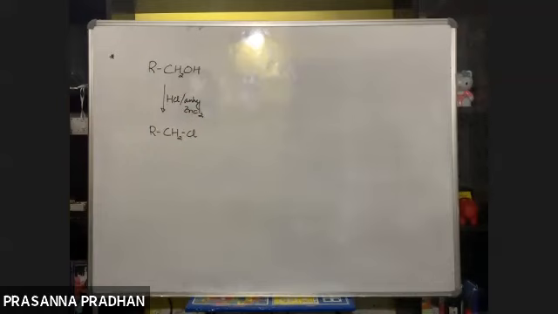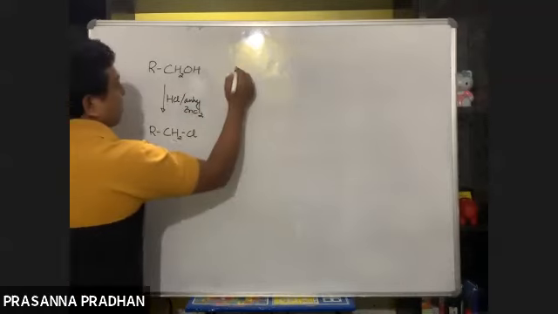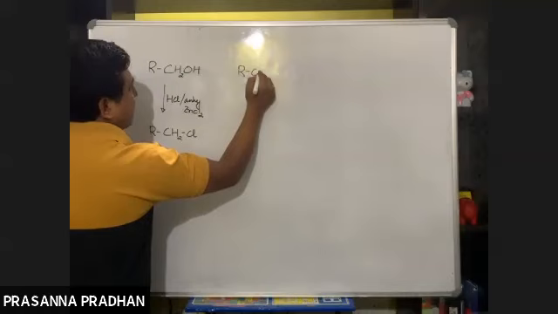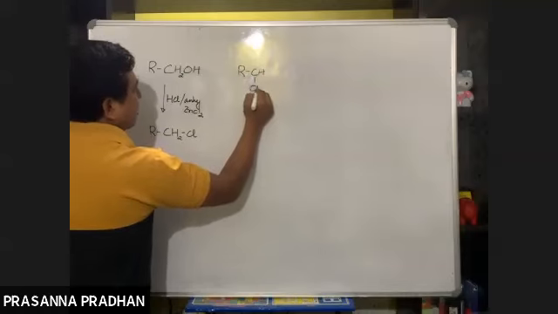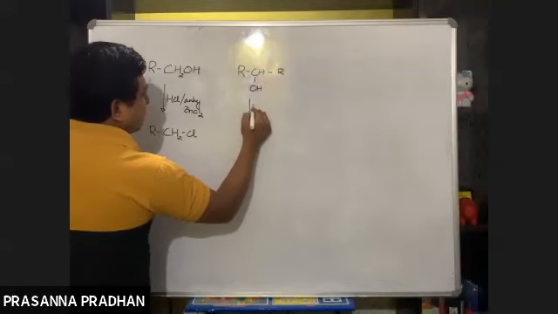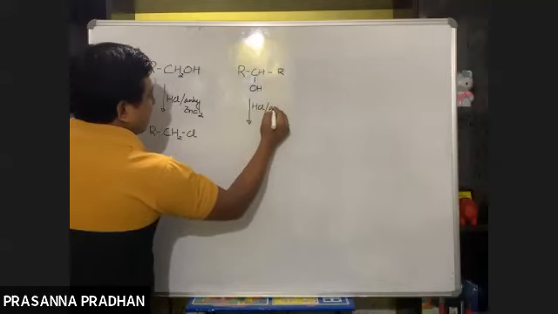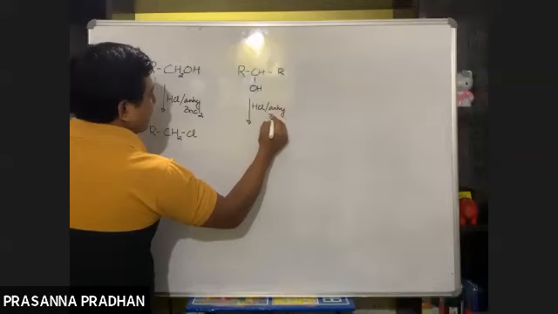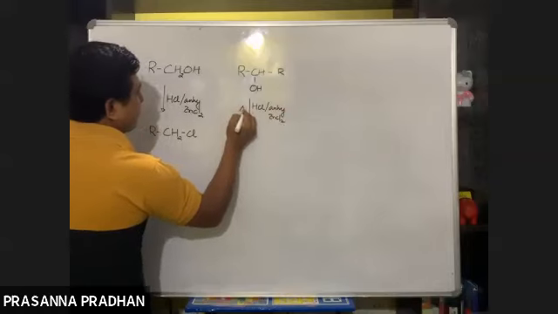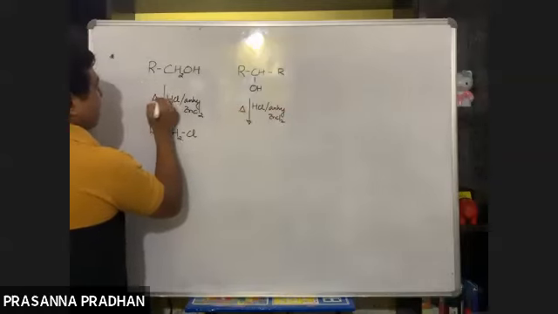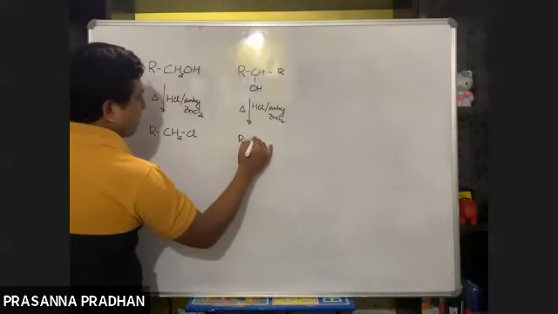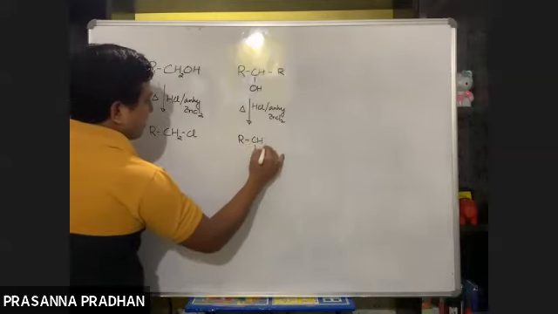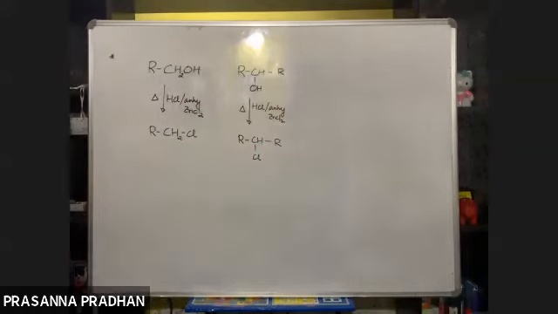So this is the product. 2 degree alcohols, RCHOH, again react with HCl and anhydrous ZnCl2. Heat is also required. Again, here also the OH will be replaced by chlorine like this. We get this. Okay, we have done this already.